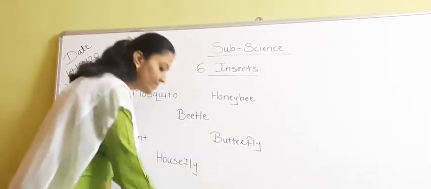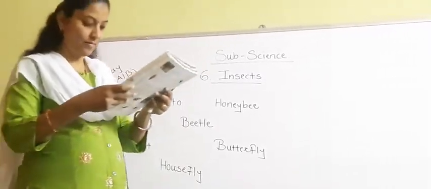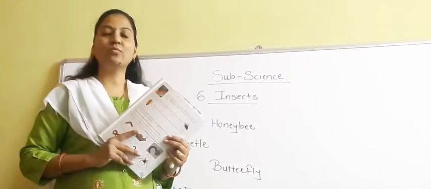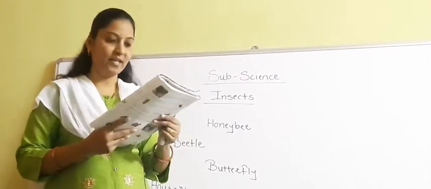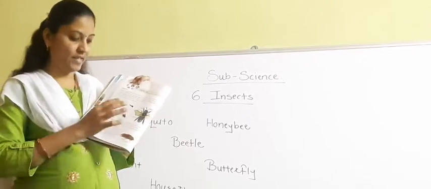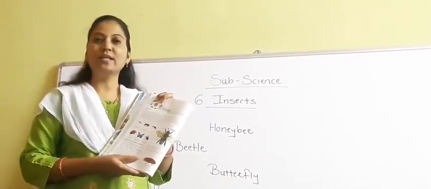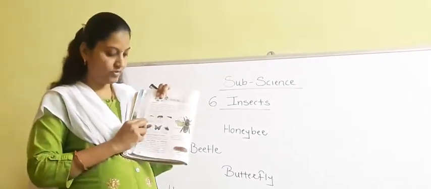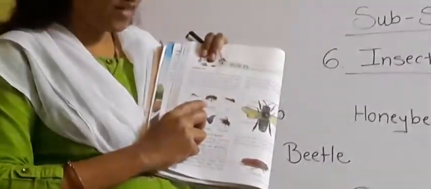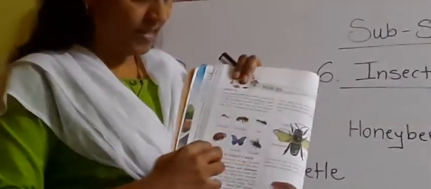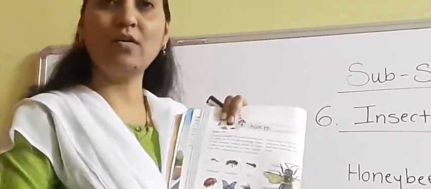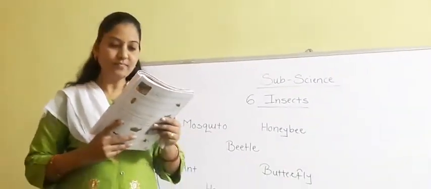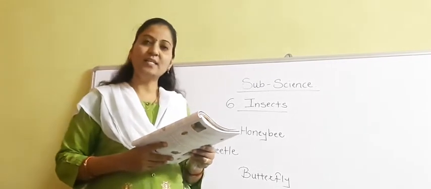Now students, you can see in your textbook page number 58. You have to first open your textbook to page number 58. Here you can see the pictures of these insects. I think there is no need to show the pictures to you, but still I am showing you. See, this is the picture of mosquito, this is honeybee, this is ant, this is beetle, this is butterfly, and this is housefly. These are the insects that we are well familiar with. We can easily identify them.